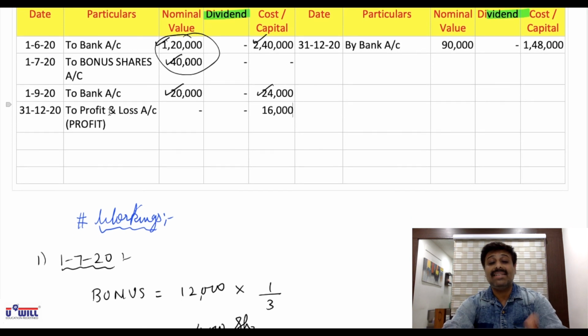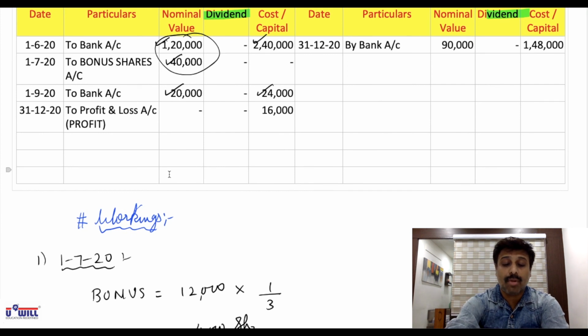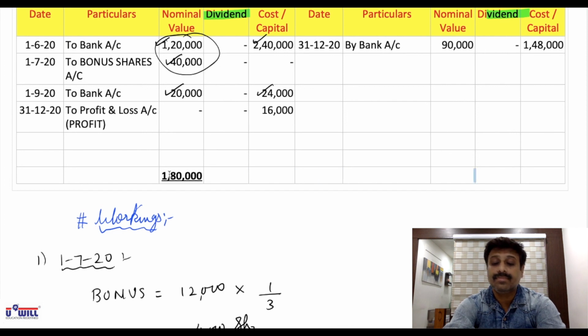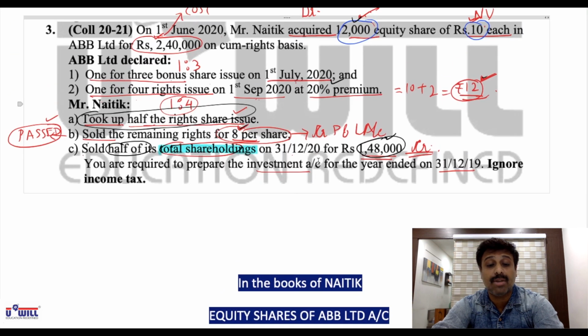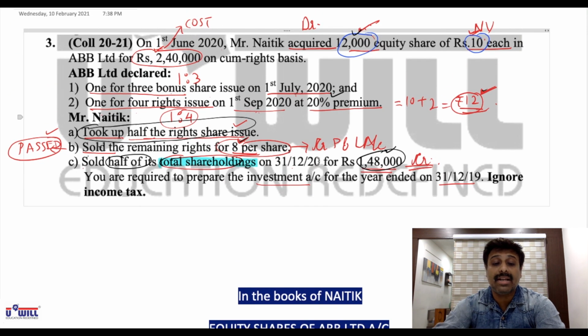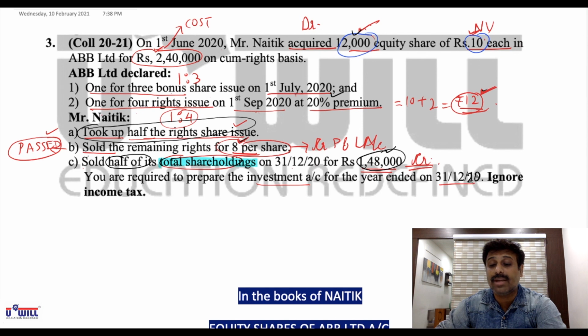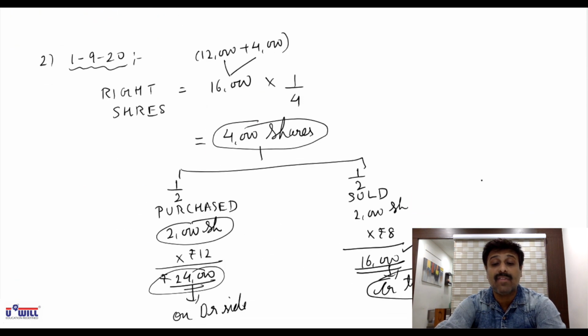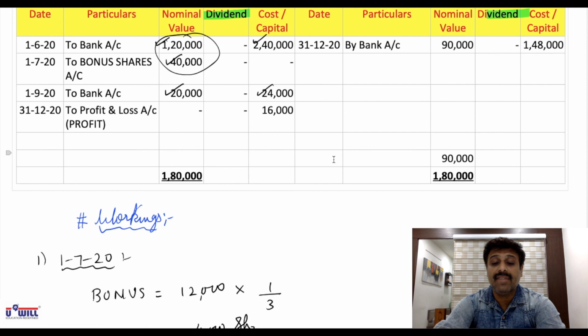Okay. Now balancing in the same manner. First we'll do the balancing of the nominal value column. 1,20,000 plus 40 plus 20, 1,80,000. Okay, all transactions have been recorded. 1,80,000 minus 90,000. 90,000 is the balance. Year ending is also given, 31st December only. Okay, make the correction. It should be 31st December 2020, not 19. All dates are of the year 20. So 31/12/20 by balance carried down.